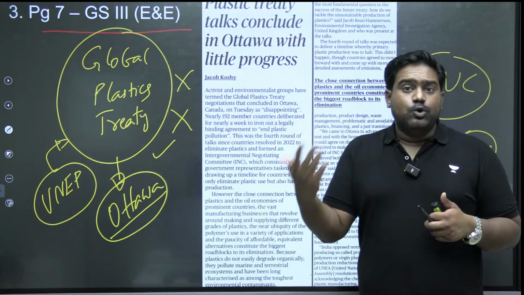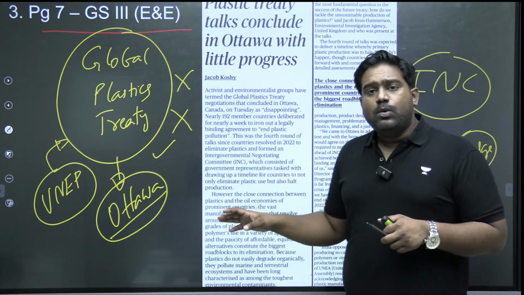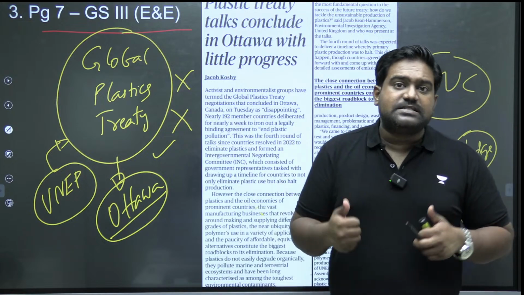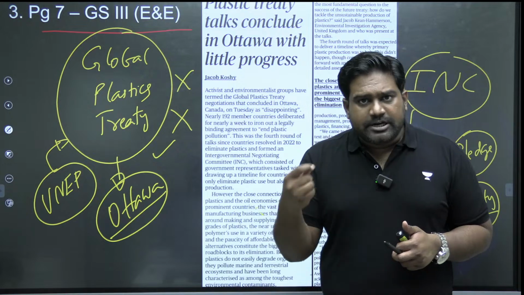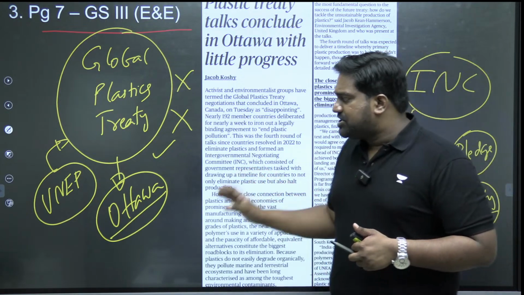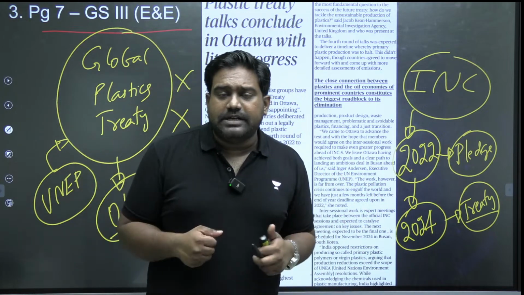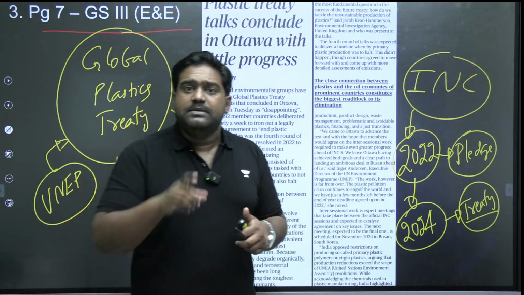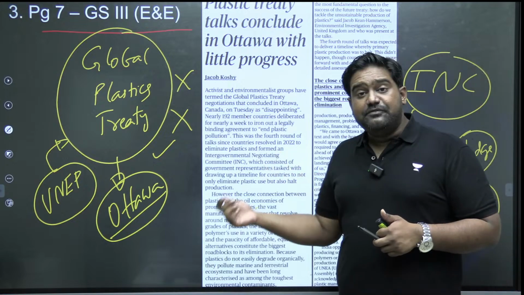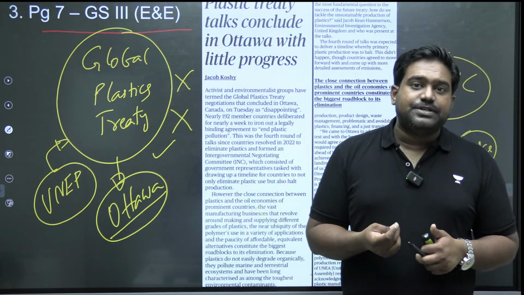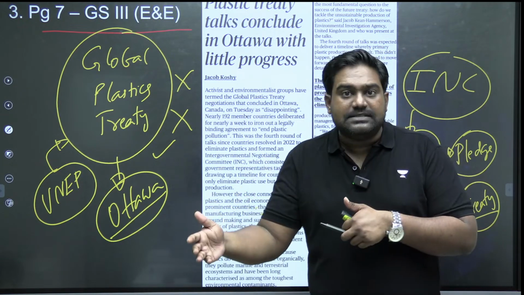Even others like India, US, they are against a complete ban, because as of now, we do have alternatives for plastics, but they are not affordable. They are not easily accessible. There are alternate materials which are biodegradable, right, which can be a replacement for plastics in packaging, in making various goods and commodities. Plastic can be replaced, but the problem is availability, right, and also the cost. So this could significantly increase the cost for various industries. It could have an economic impact, a social impact, if there is a sudden ban and a sudden transition.